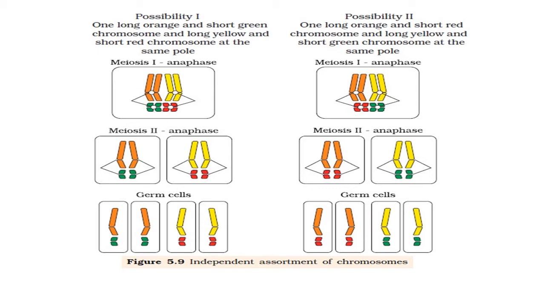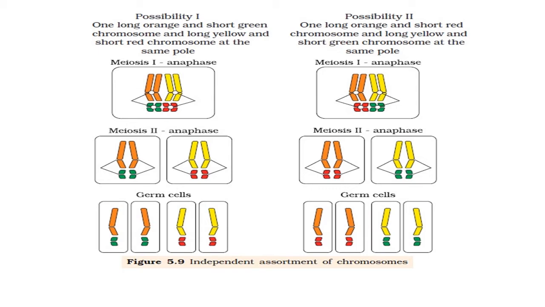In the right column, possibility 2 is there. In possibility 2, one long orange and short red chromosome and a long yellow and short green chromosome are at the same pole. During meiosis 1 anaphase, you can see the arrangement of chromosomes having 2 chromatids and the centromere located centrally, in the middle region.